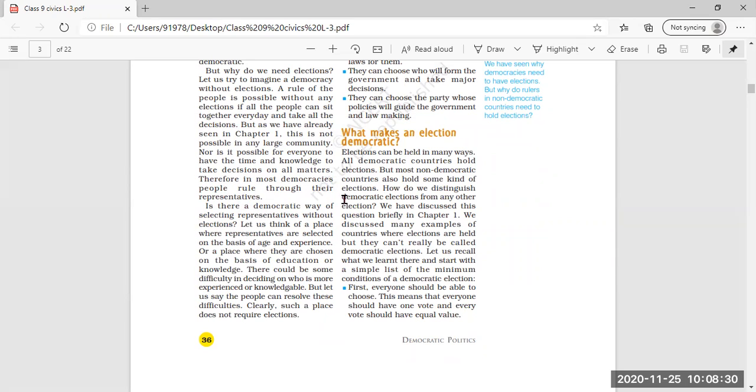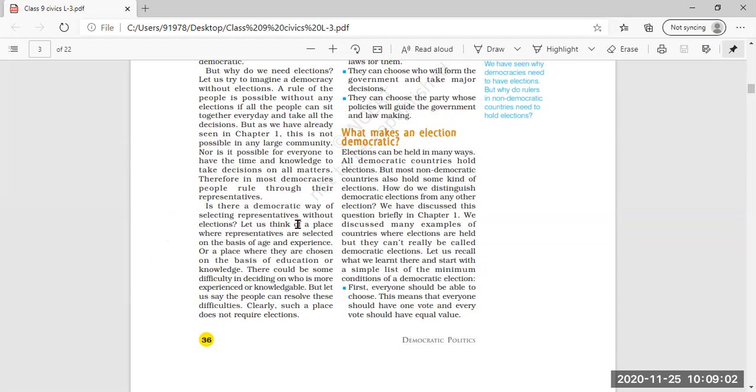And therefore, in most democracies people rule through their representatives. When it is not possible for each and every individual to sit together and take decisions, and they might differ in their views, elections are necessary to choose the representatives who will take decisions on behalf of the people.